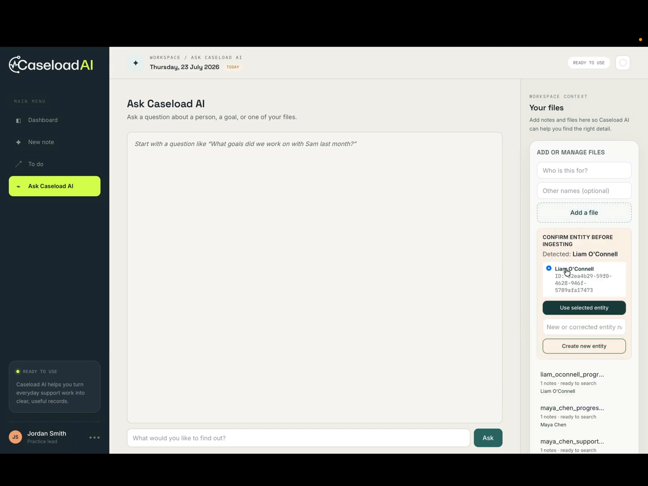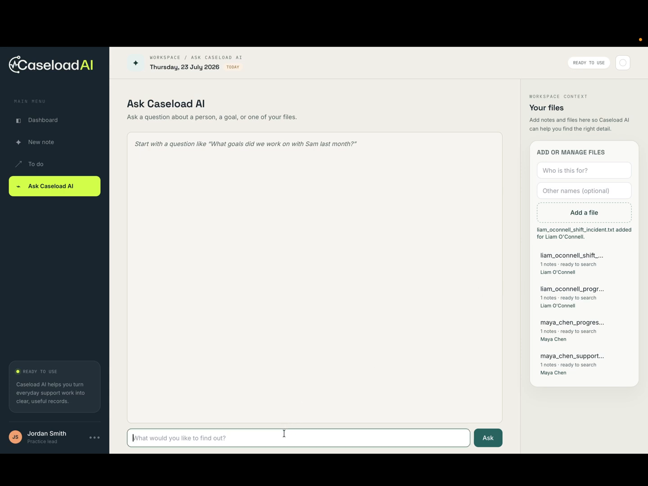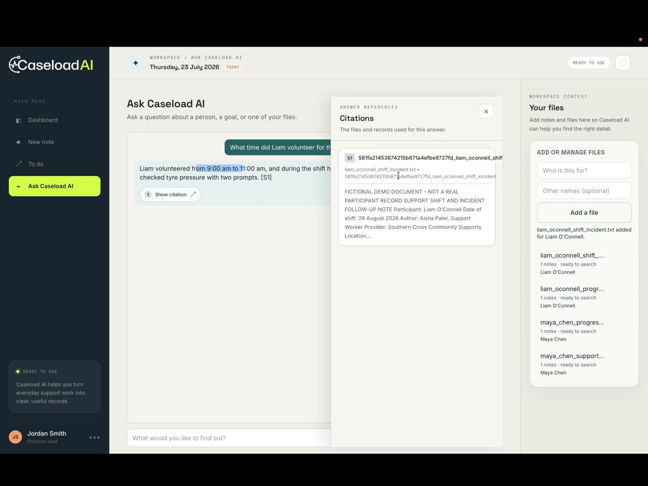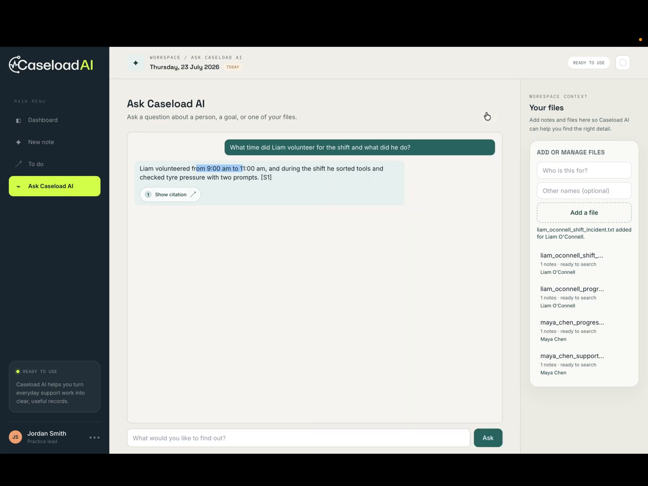So once we upload it, it will recognize the entity and I'll upload the file. Now we can ask questions about anything from the documents. Let's say I ask, what time did Liam volunteer for the shift and what did he do? Once we ask the question, it has retrieved the answer and says that from 9 to 11 Liam had volunteered. It also shows citations, so it's telling us where it has retrieved the data from.